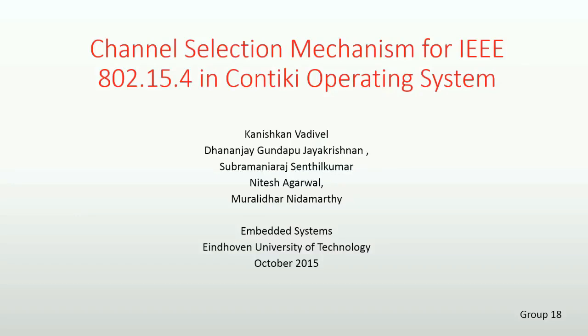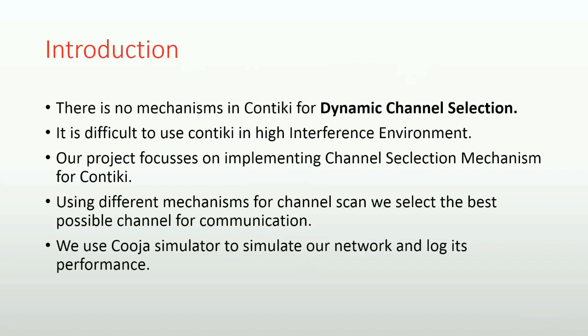Hello everyone. The title of our project is Channel Selection Mechanism for IEEE 802.15.4 in Contiki operating system. Currently, Contiki does not have a mechanism in its existing protocol stack for dynamic channel selection. Nodes are arbitrarily assigned a fixed channel for transmission instead of choosing the optimal one. This makes it difficult to use Contiki in high interference environments.